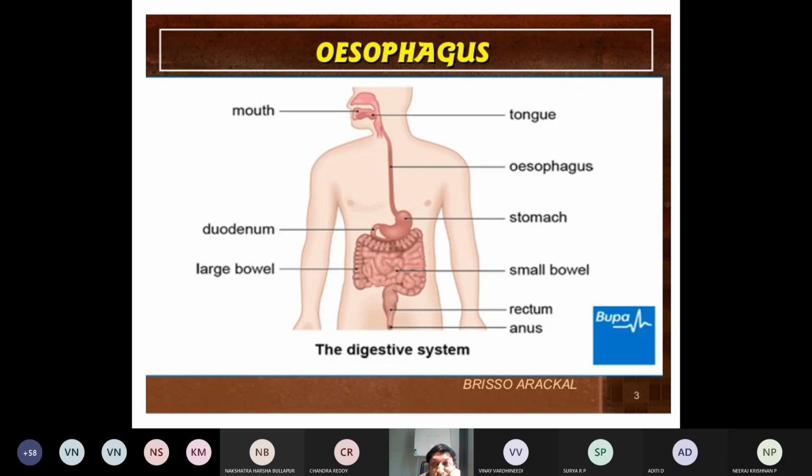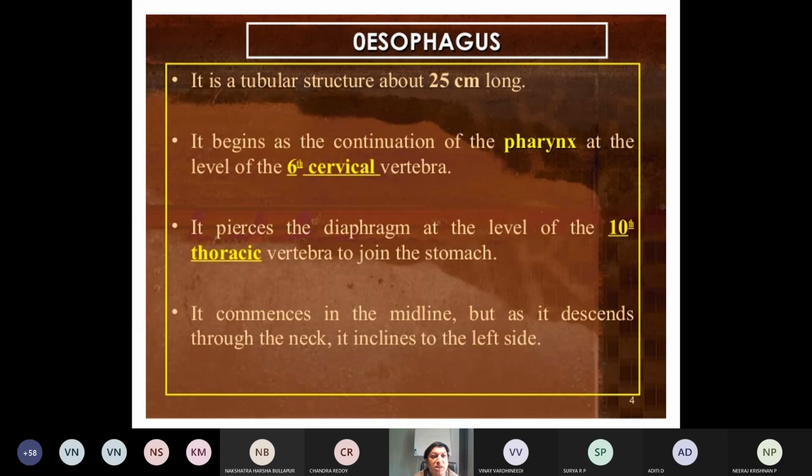So what is the esophagus here? It is a tubular structure, also called the windpipe. It measures about 25 centimeters long.